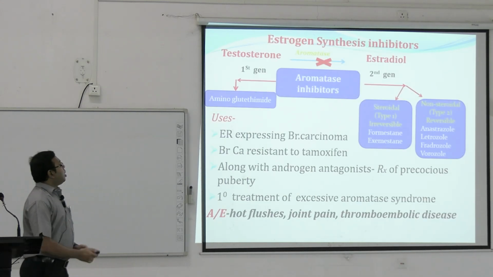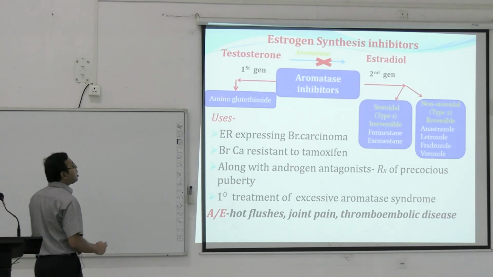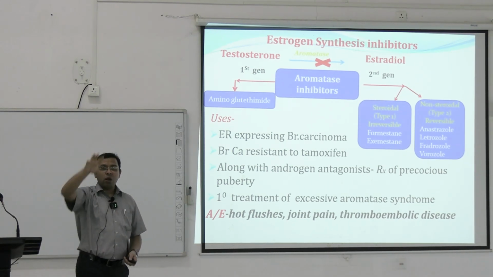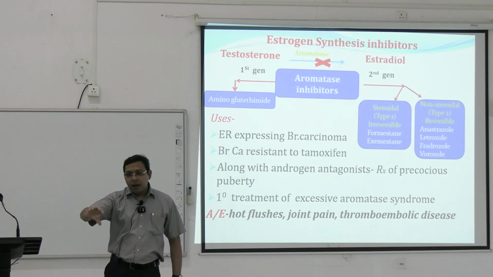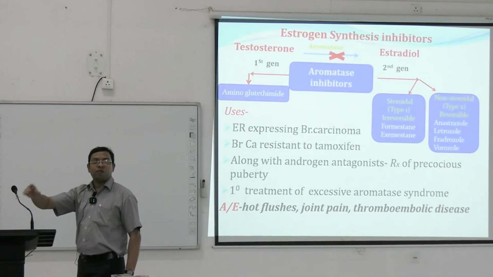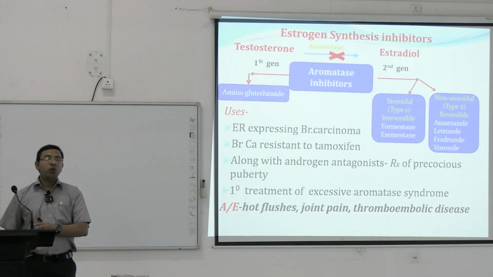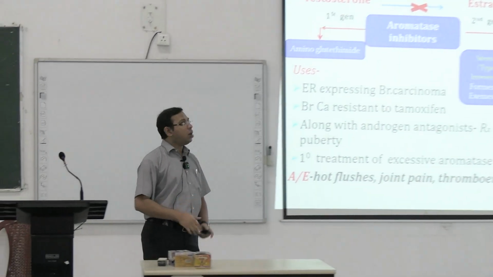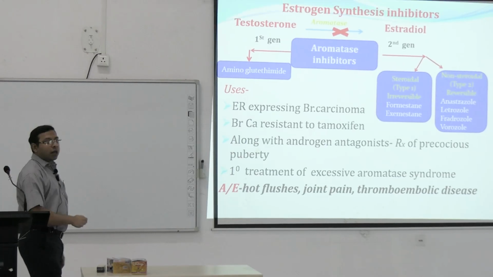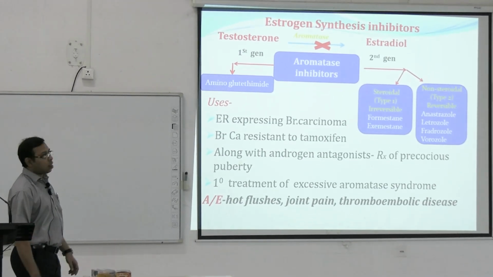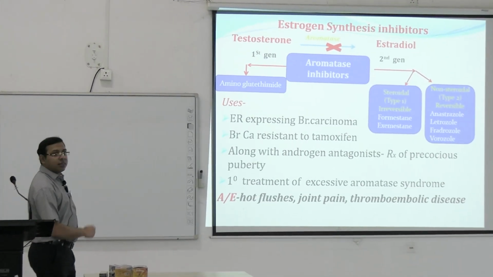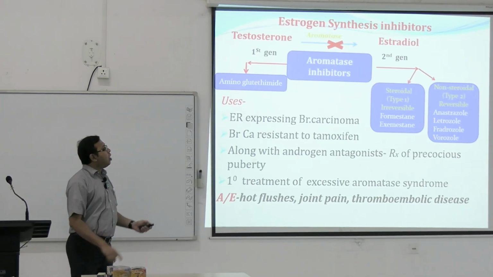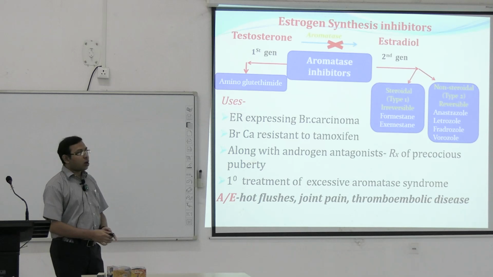Okay. Lastly, estrogen synthesis inhibitors are there. Testosterone is converted to estradiol. We have already seen that from cholesterol, androstenedione and testosterone are formed, and this testosterone by means of the aromatase, P450 aromatase, is converted to estradiol, and from this estradiol, estriol and estrone are formed. So aromatase inhibitors basically block this aromatase. There are two types, first generation and second generation. First generation is aminoglutethimide, not used nowadays. Second generation may be steroidal and non-steroidal.